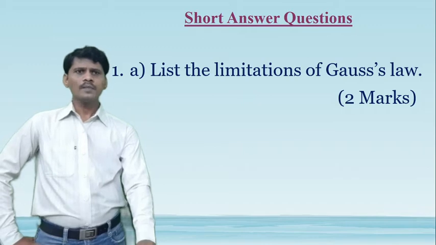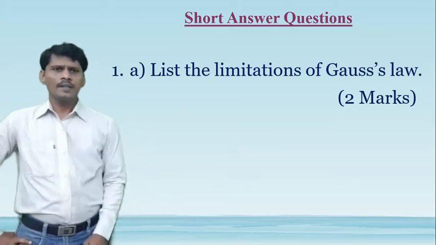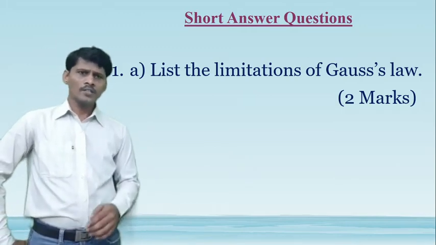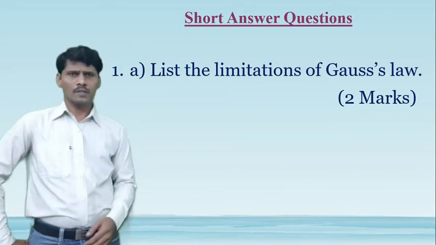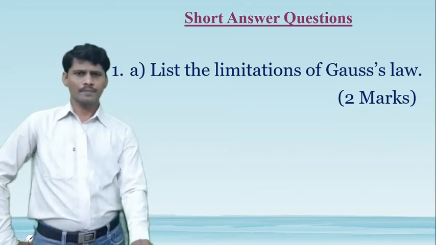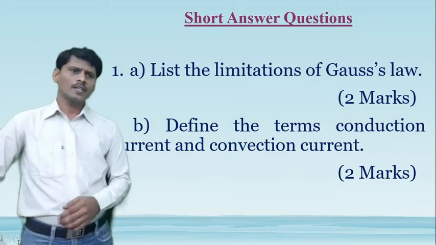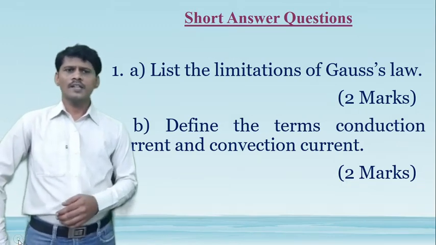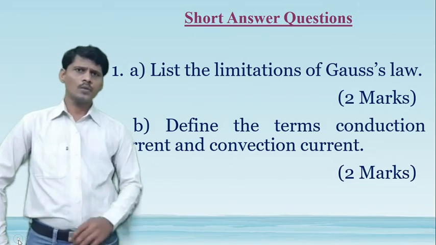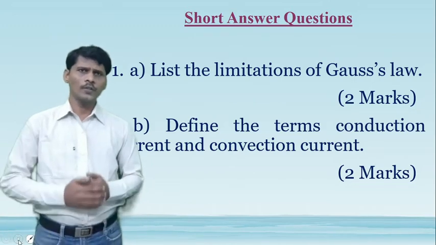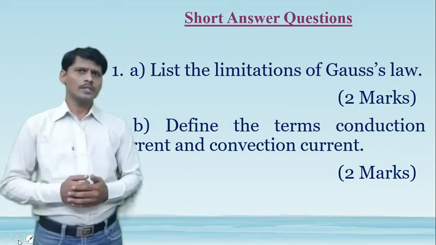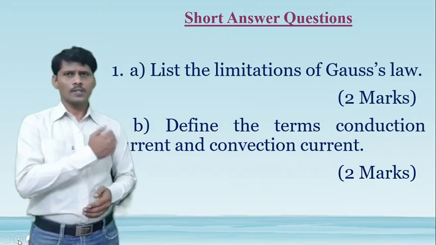Question number 1A, list the limitations of Gauss law. And question number 1B is define the terms conduction current and convection current. These two are the short answer questions in Unit 1, December 2017 supplementary examination question paper.